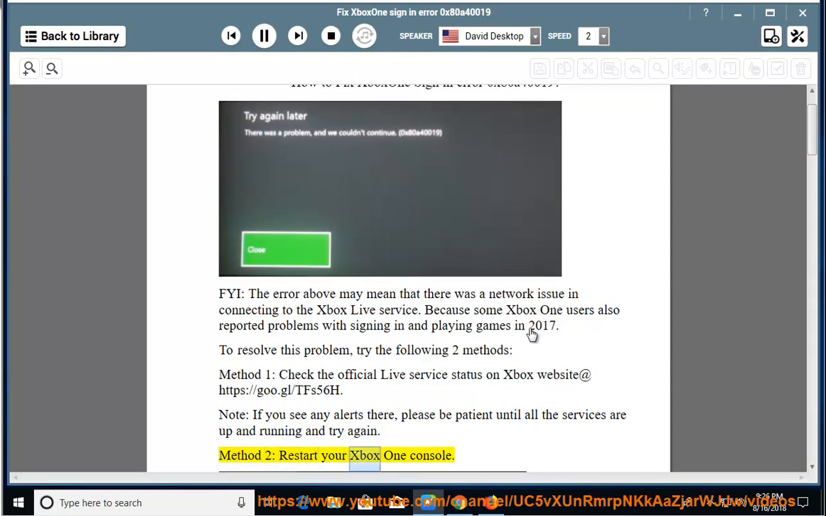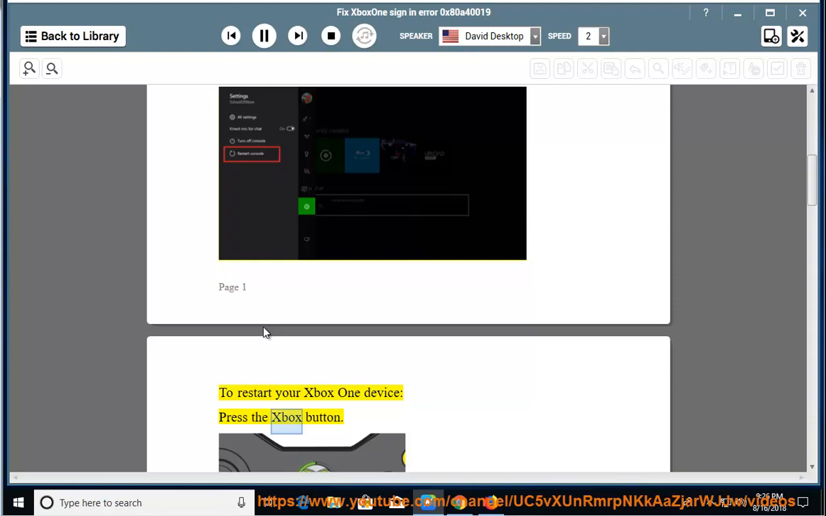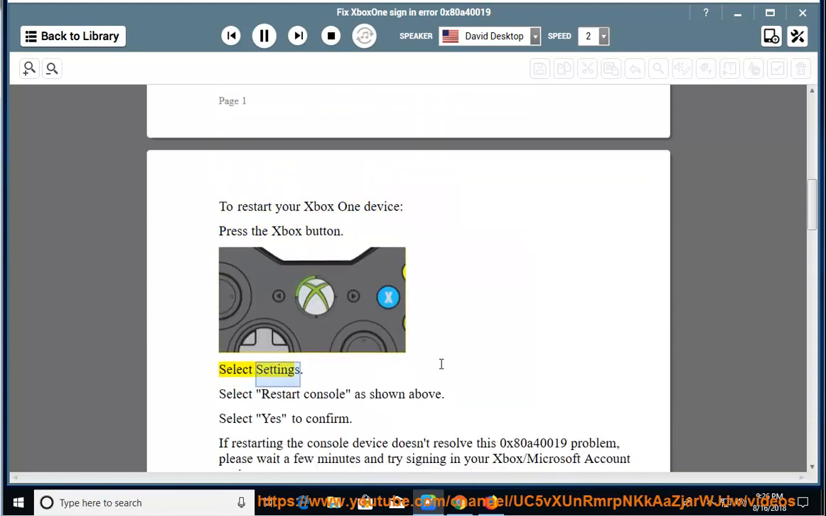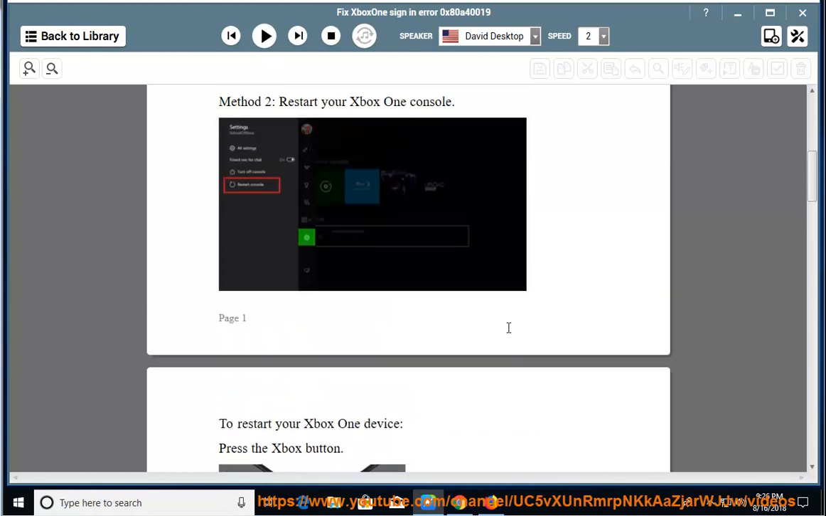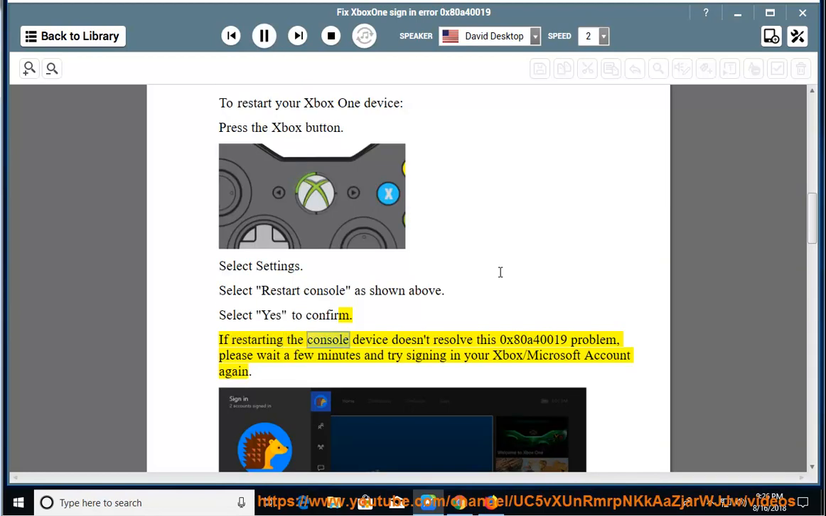Method 2, restart your Xbox One console. To restart your Xbox One device, press the Xbox button. Select Settings. Select Restart Console as shown above. Select Yes to confirm. If restarting the console device doesn't resolve this 0x80a40019 problem, please wait a few minutes and try signing in your